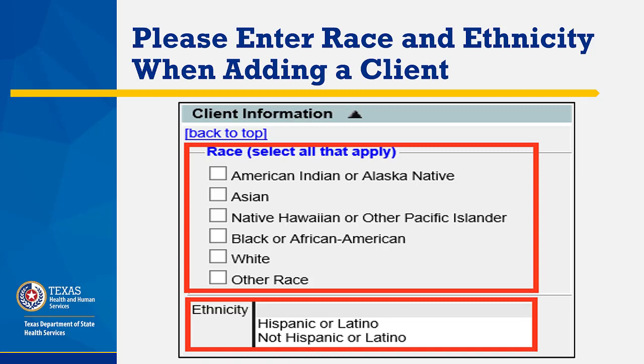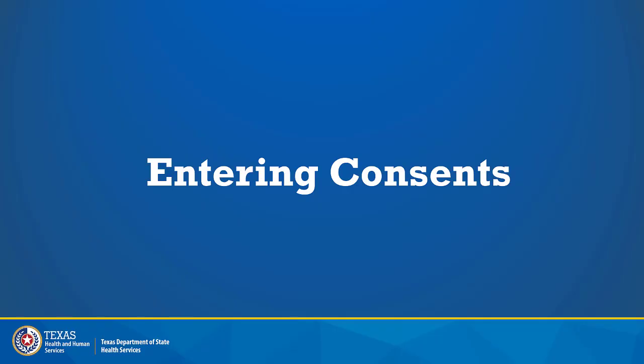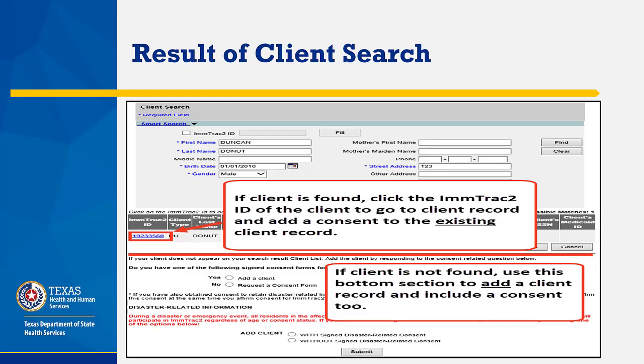When adding a new client, please select the race and ethnicity of the client in the Client Information tab. The next section describes how to enter consents. If the disaster client is found, click on the ImmTrac2 ID on the left side to go to the client's record and add a consent to the existing record. If the client is not found, we can use the buttons on the bottom half of this screen to add a client record and a consent.